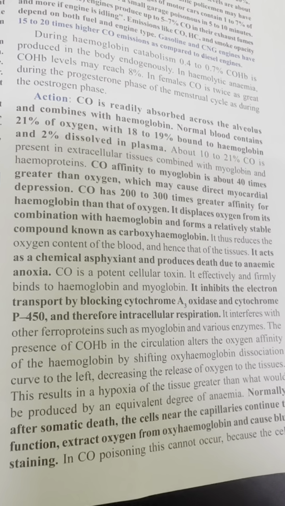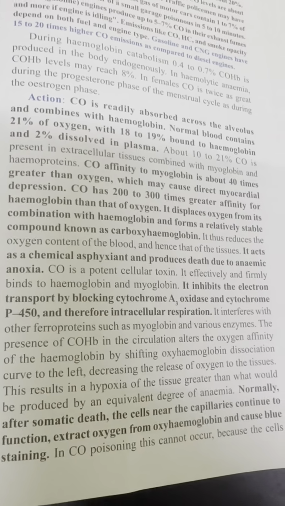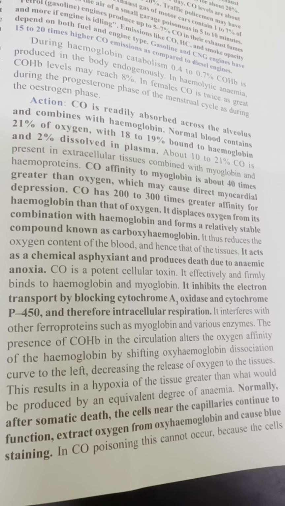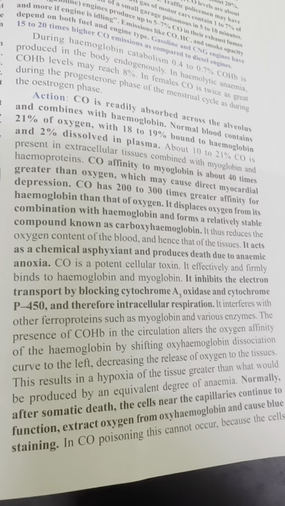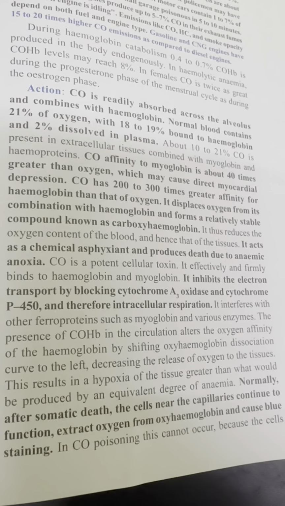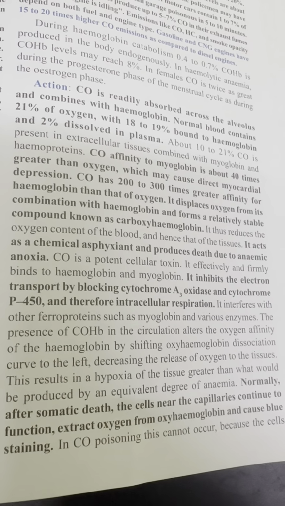Carbon monoxide is a potent cellular toxin. It effectively and firmly binds to hemoglobin and myoglobin. It inhibits electron transport by blocking cytochrome A3 oxidase and cytochrome P450, and therefore intracellular respiration. It interferes with other proteins such as myoglobin and various enzymes.